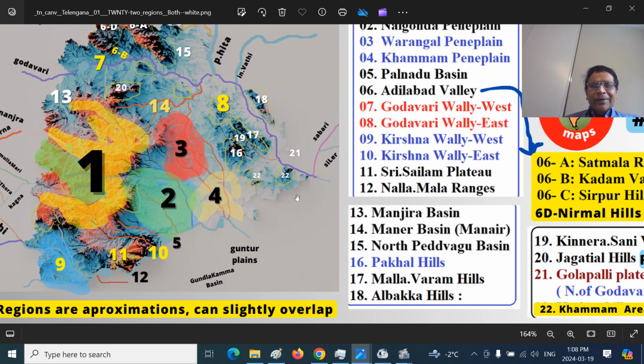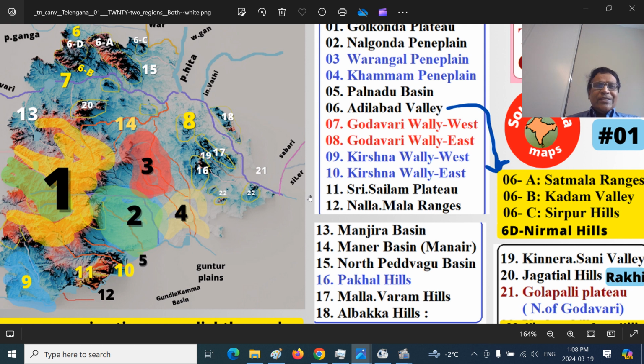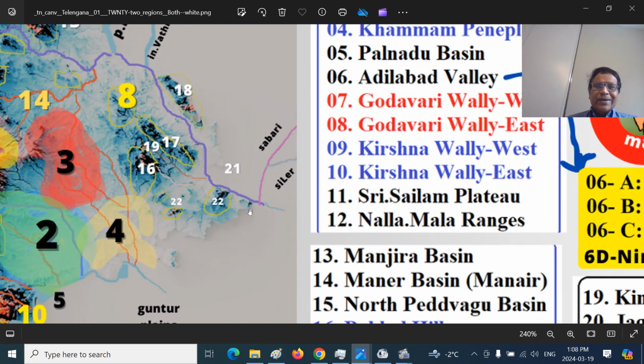Then we have a series of mountains in the eastern part, that is bordering the Godavari River. Pakala Hills, Mallavaram Hills, Albakka Hills. 16 is Mallavaram Hills, Pakala Hills. 17 is Mallavaram Hills. 18 is Albakka Hills.